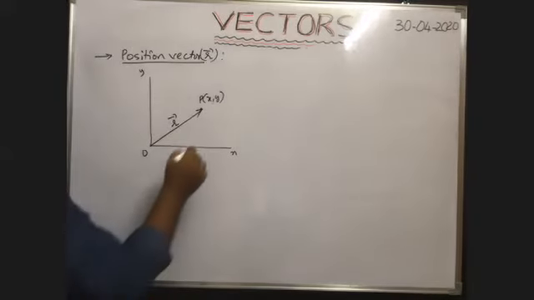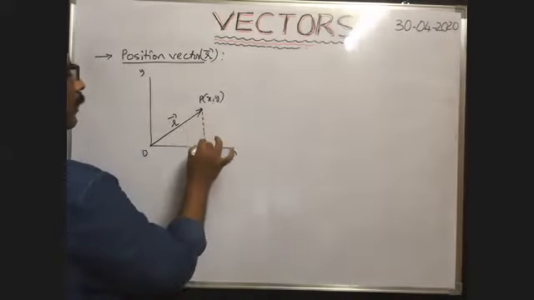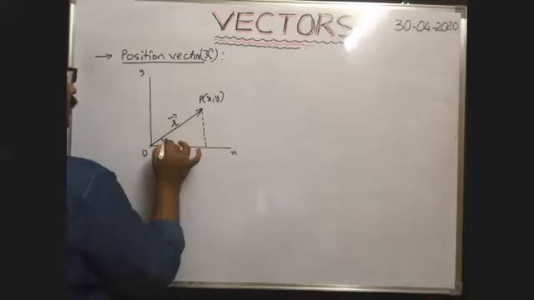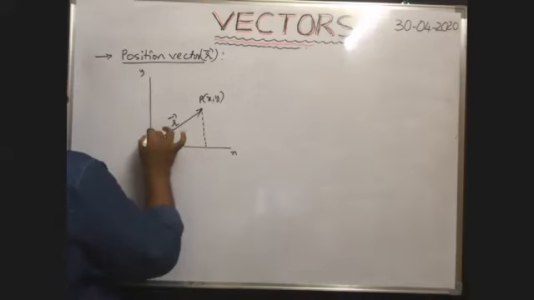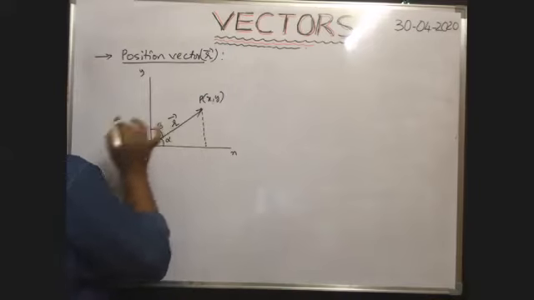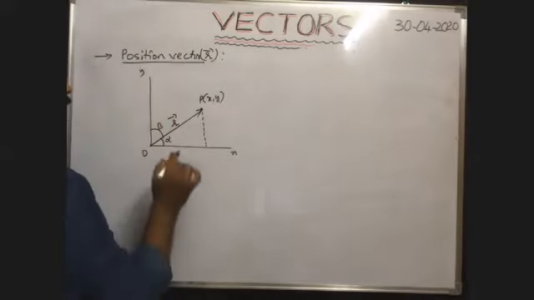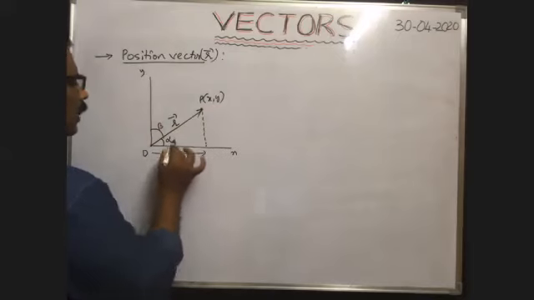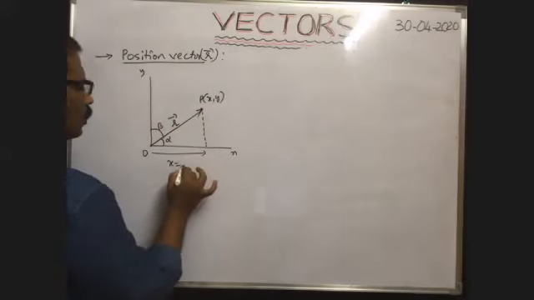Suppose here the angle made by this vector with positive x-axis is alpha, and with the positive y-axis it makes an angle beta. Then what is the x component of this given vector? X component, x is equal to r cos alpha.